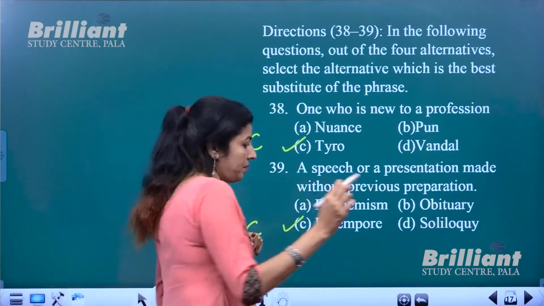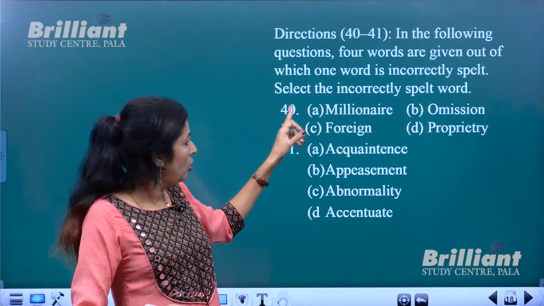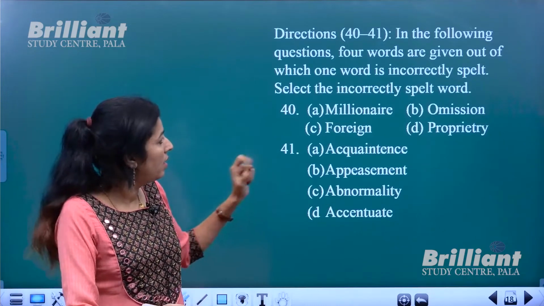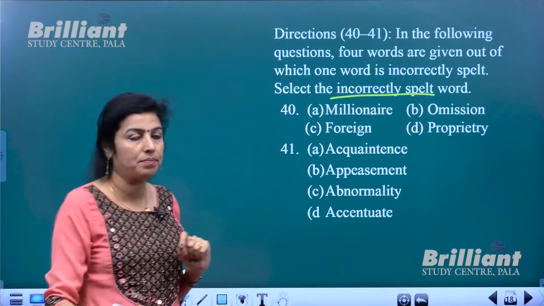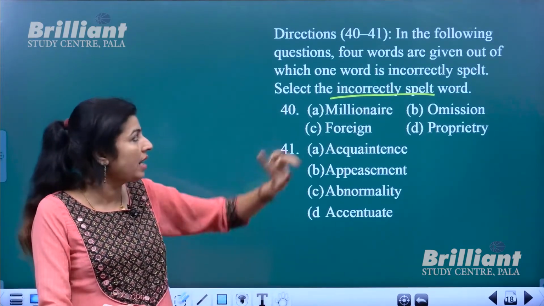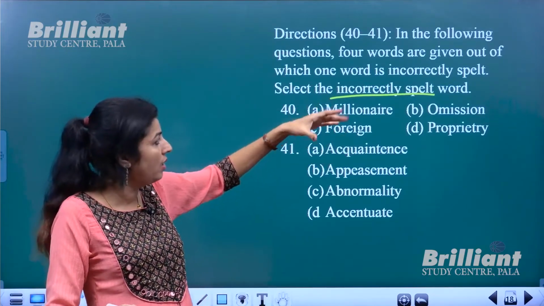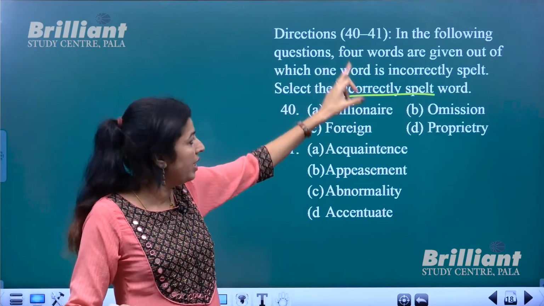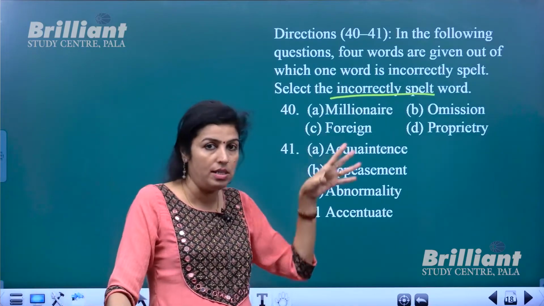All right. Next set of questions, where we have two sets of words, four options each, where incorrectly spelt words are to be located. Not correctly spelt but incorrectly spelt. Always read the instructions first. Sometimes when you read it fast and get the wrong instruction, the whole thing will go wrong. So just read it properly. Incorrectly spelt word means the wrong spelling is to be chosen.